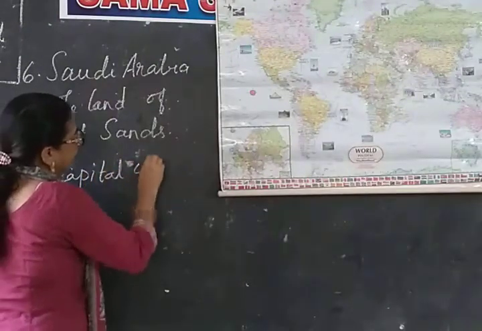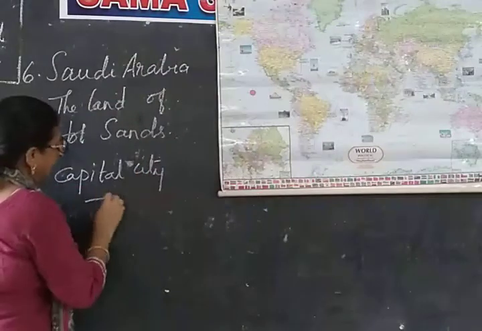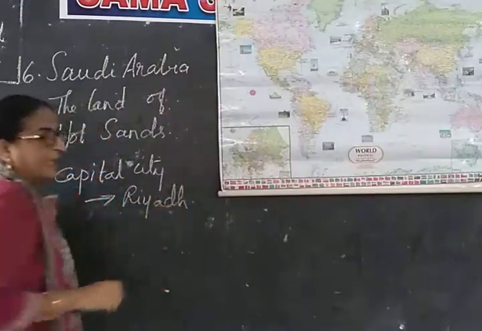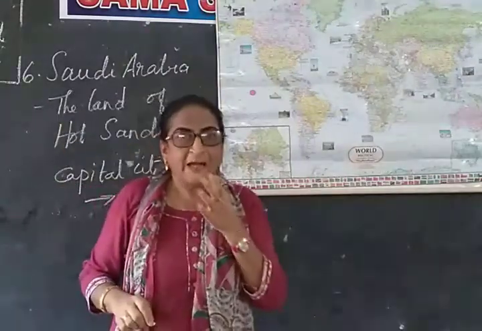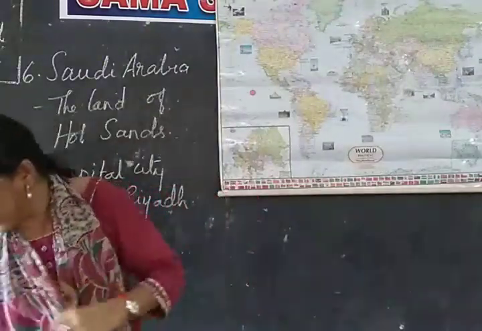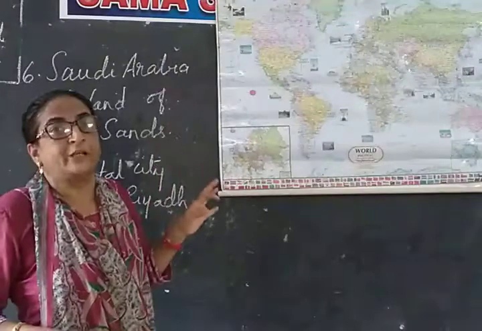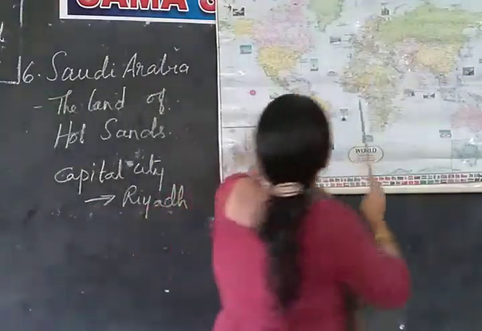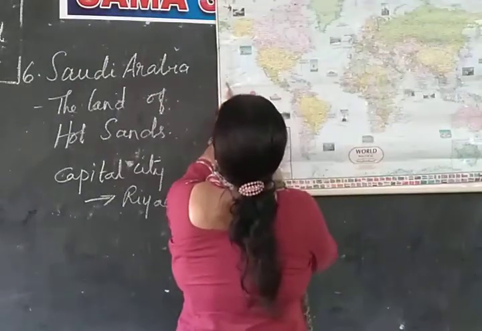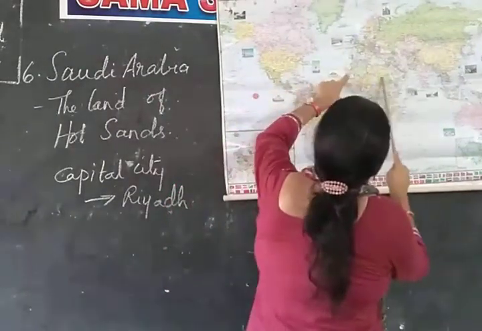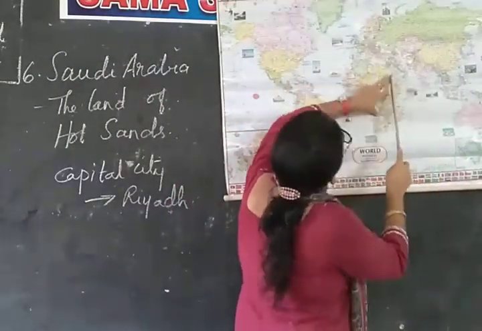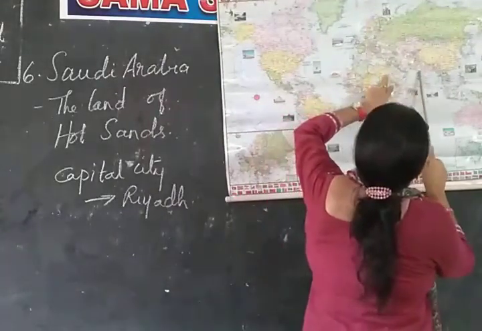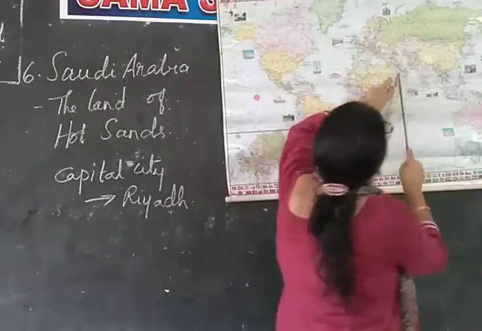Capital city. What is the capital city? Capital city is Riyadh. This is the capital city of Saudi Arabia, and the Tropic of Cancer passes through the middle of Saudi Arabia and the Arabian Peninsula. See it. It is passing through. So the 23.5 degree Tropic of Cancer passes through the Arabian Peninsula and mostly Saudi Arabia.